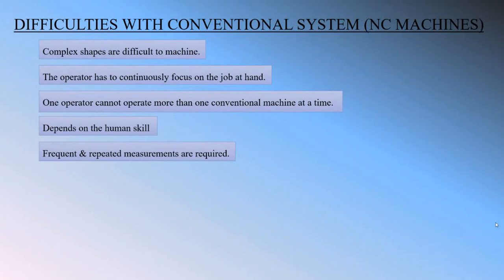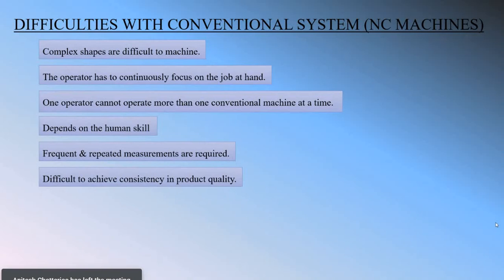The next point is that frequent and repeated measurements are required, because the total accuracy and measurement totally depend on human skills. So repeated measurements are required. The next point is that it is difficult to achieve consistency in product quality. Exactly, consistency in product quality is a major difficulty with the conventional system, that is NC machines.